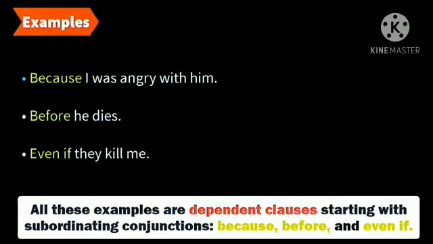Now here you can see it is written, because I was angry with him. Before he dies. Even if they kill me. All these examples are dependent clauses starting with subordinating conjunctions because, before, and even if.